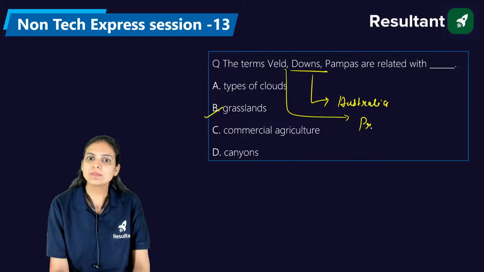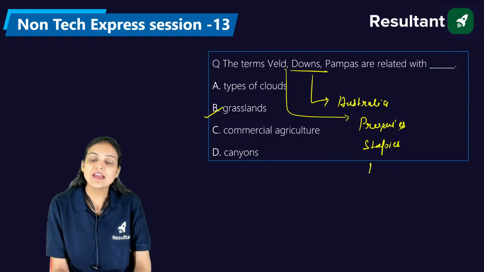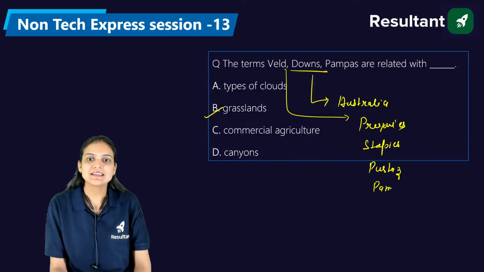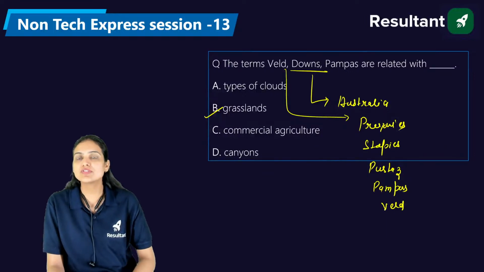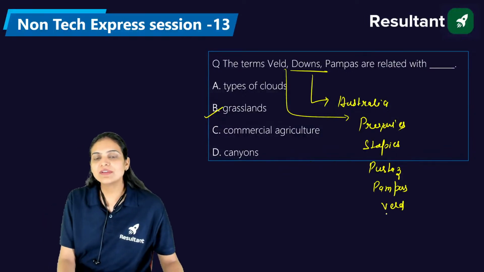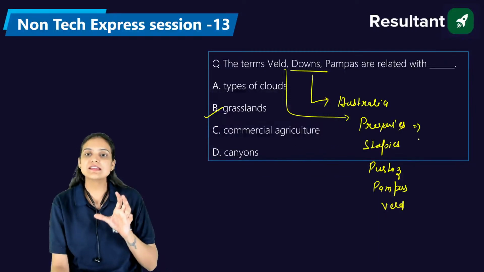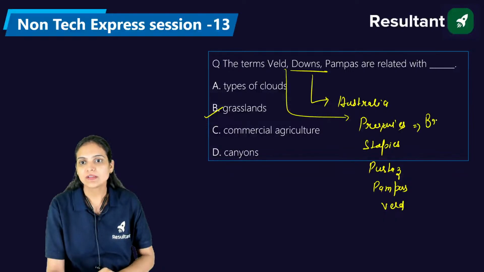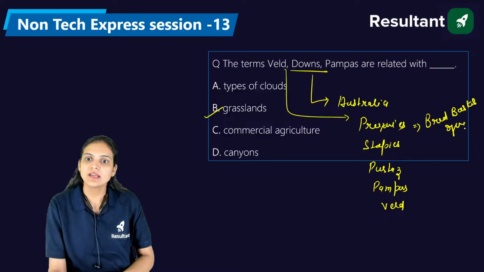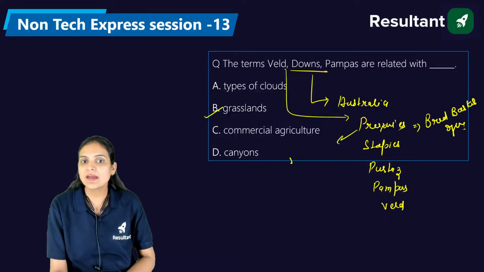Apart from this, we also have the prairies, the steppes, the pustas, and the pampas. We have different names for grasslands in different corners of the world. Where do we have the prairies? Generally we consider prairies the bread basket of the world, and they are located in North America.